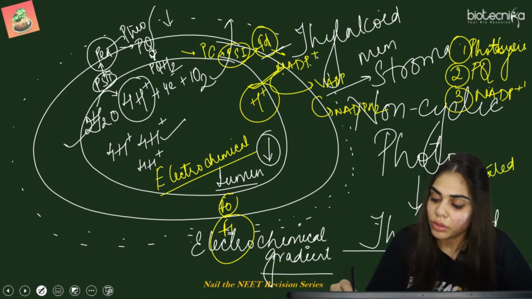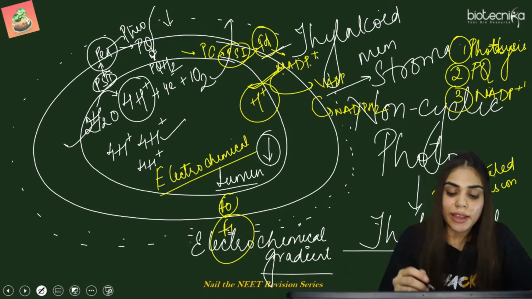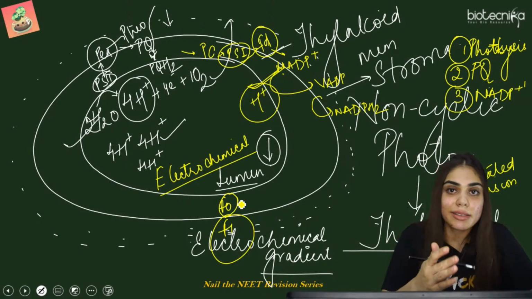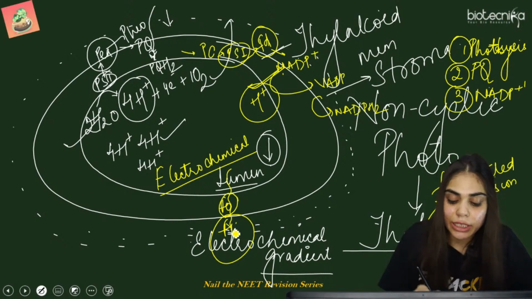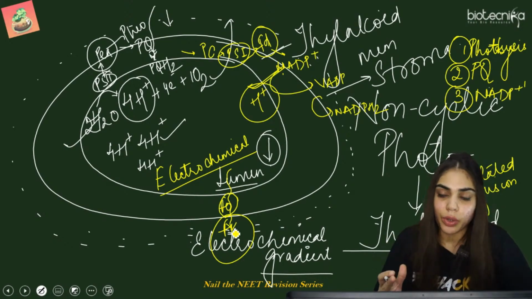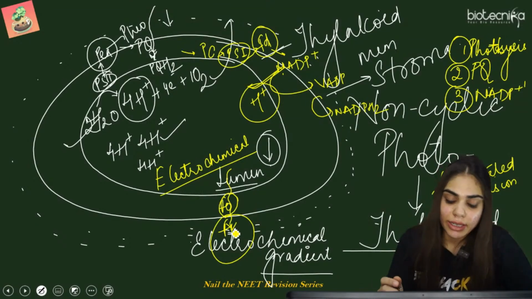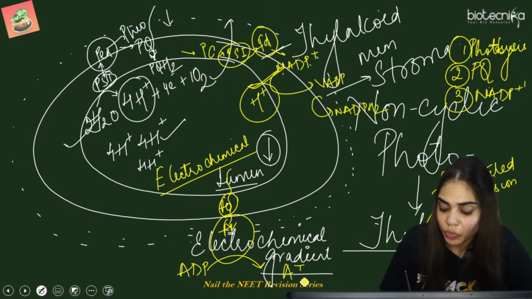whereas F1 is an ATP synthetase. Now what will it do? This F0 particle will accept all the protons that are there in the lumen. It will accept, and using these protons as energy, this F1 particle, which is behaving as an ATP synthetase, will convert ADP to form the ATP.